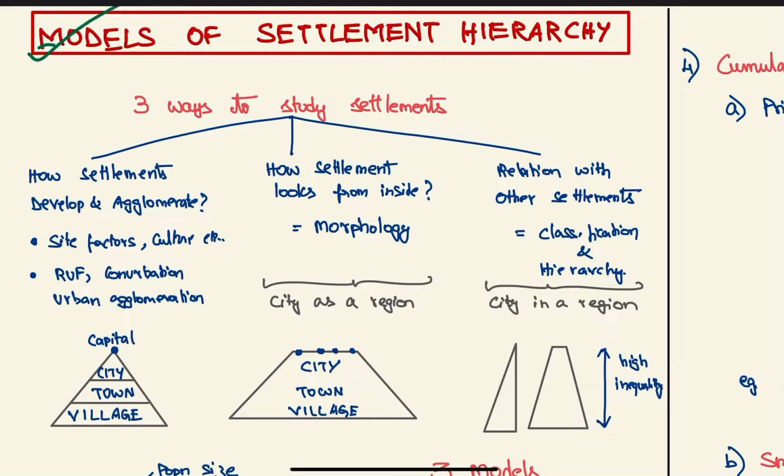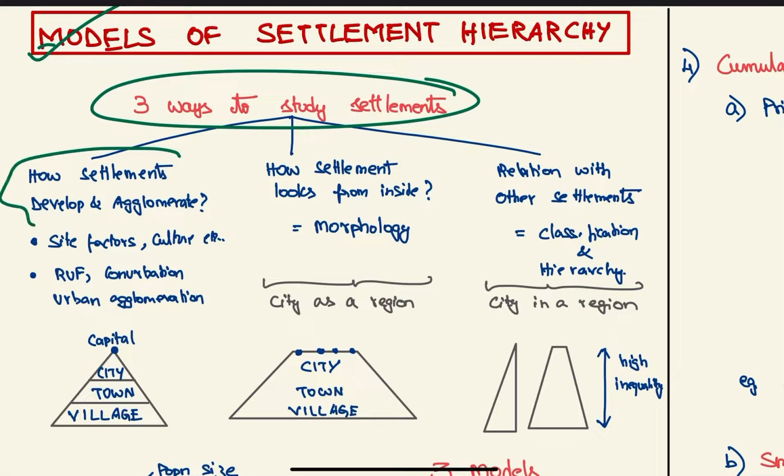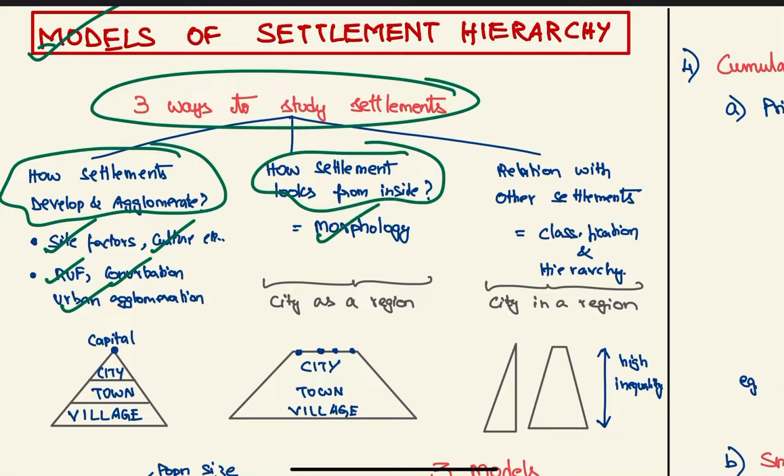Next, we have models of settlement hierarchy. There are three ways to study settlement. First, how a settlement develops and agglomerates. For example, what are the site factors and cultural factors involved? We have studied conurbation and urban agglomeration. Second is how a settlement looks from inside, which is urban morphology.